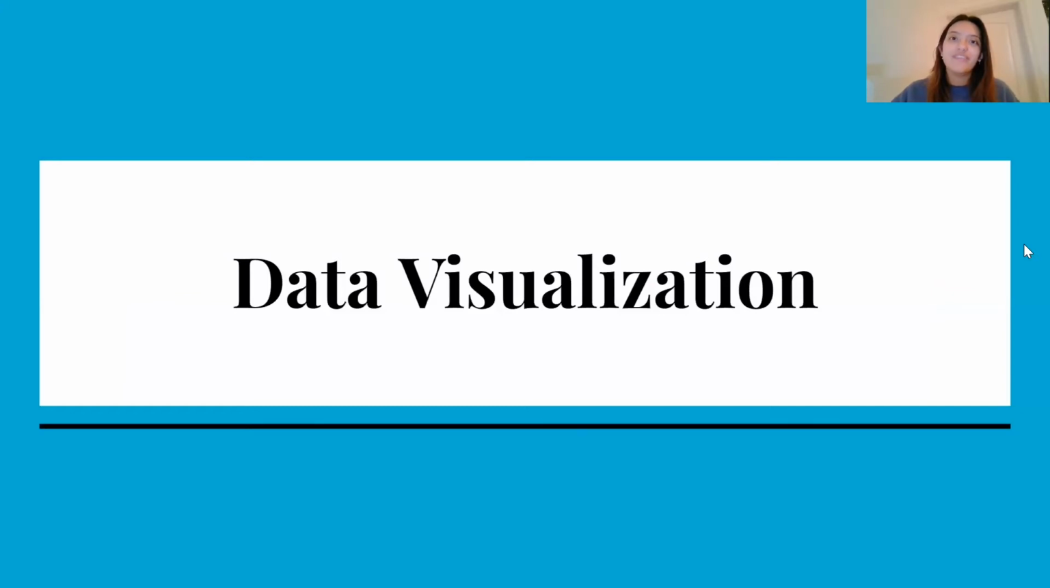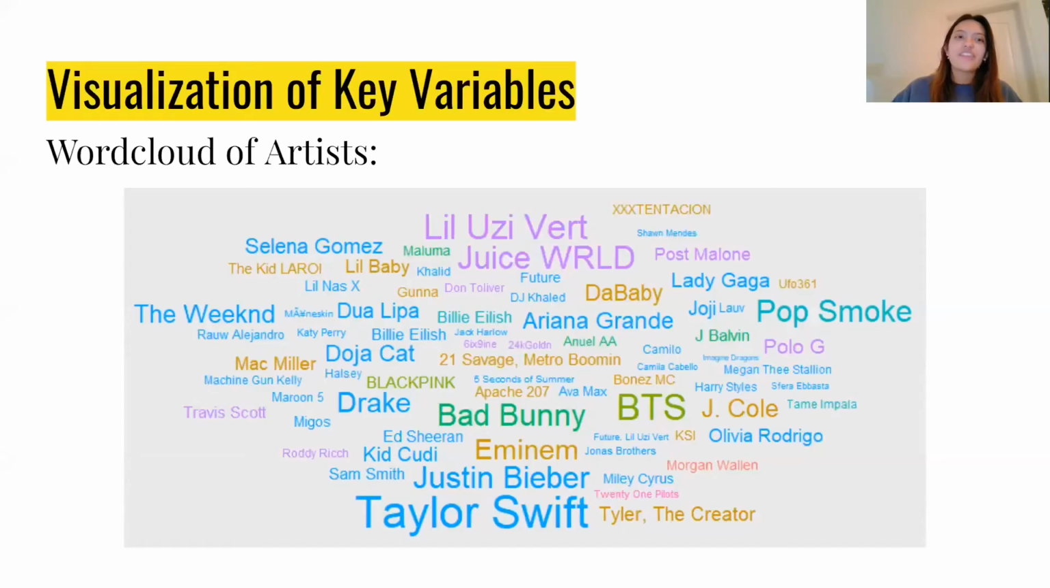So now we have data visualization. And for the visualization of key variables, this is a word cloud of artists, where the size of the artist represents the count, which is the number of songs that that artist had on the charts, and the color represents the genre of artist. And we can see a lot of blue, which represents pop artists, and purple, which represents rap, and orange, which represents hip hop.